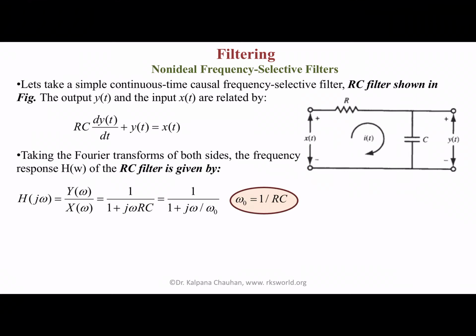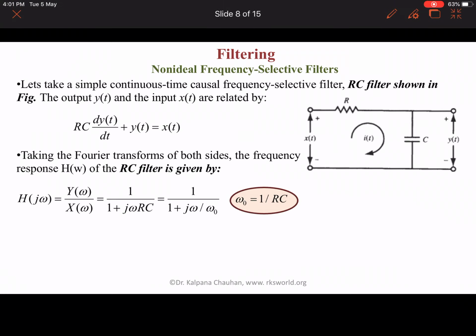Now, all filters are not ideal. They are non-ideal frequency selective filters. Let's take a simple continuous time causal frequency selective filter. Here we have taken an RC filter. An RC filter is basically a low pass filter.